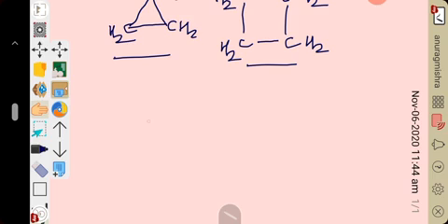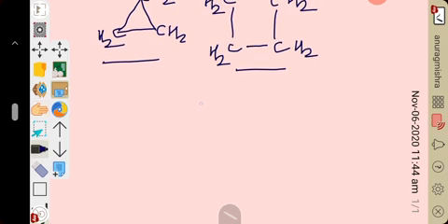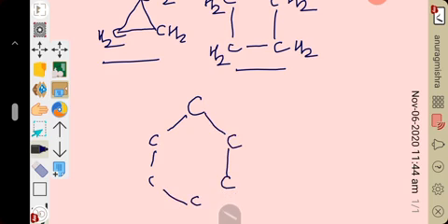Likewise, I am giving you an example of aromatic hydrocarbon. Aromatic compound, a 6 carbon ring, 1, 2, 3, 4, 5, 6. Right? And here alternate bonds will be present in between the carbon atoms. So single bond, double bond, single bond, double bond, single bond, double bond.